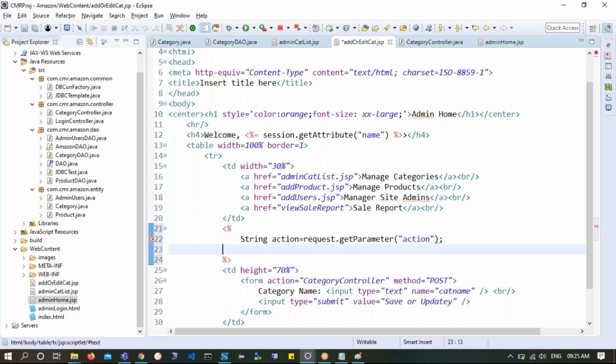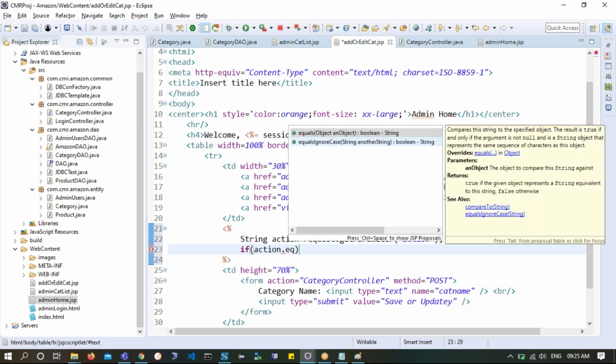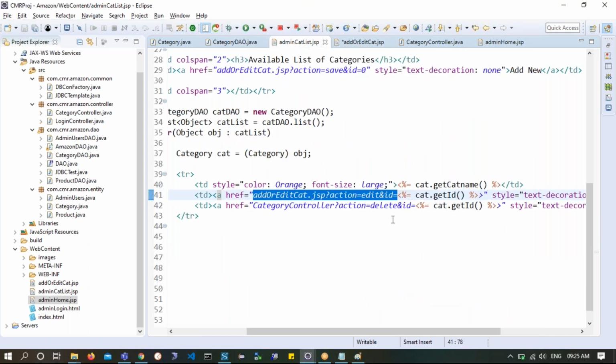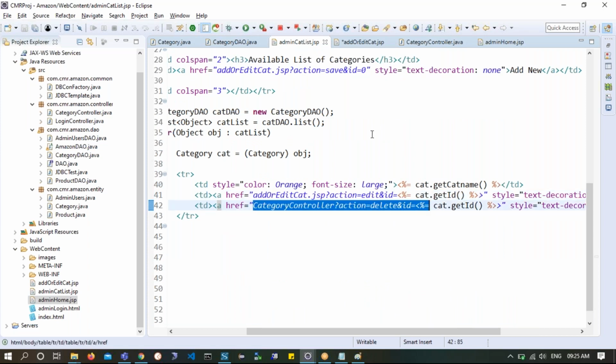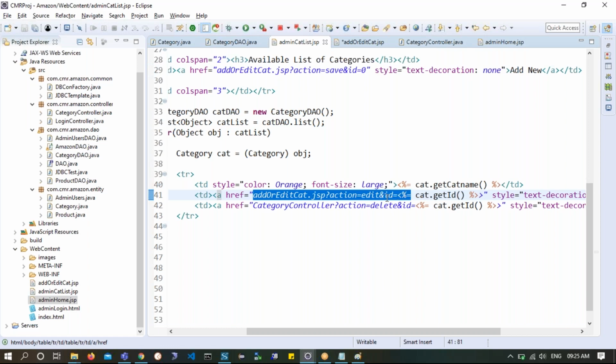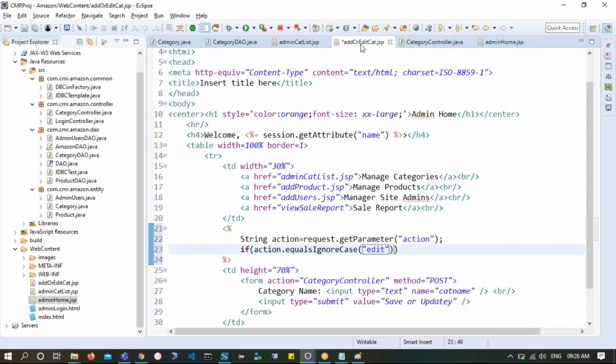Now the point is, if action dot equalsIgnoreCase of edit. You see what you are passing? Either you will pass it as edit, or as delete, or as save. In the same way, I need not worry about doing any extra work, but only in the case of edit I'll have to do some extra work. What is that? The category of that ID, I have to bring it and then show it over there. So what will I do? Here, if it is edit, then only I have to take some